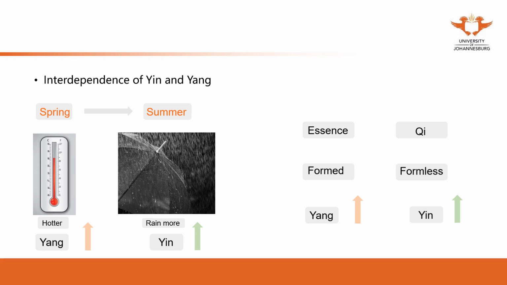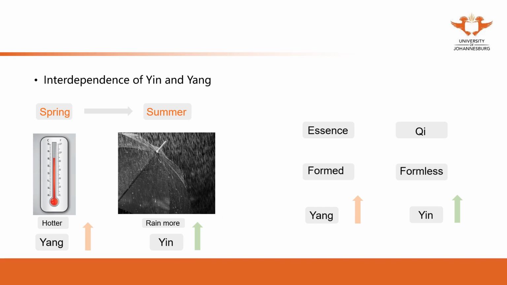Once yang increases, yin also increases. That's the law in nature, from the phenomena of nature. When the weather becomes hotter, we also have more rain. That's when yang increases, yin increases.